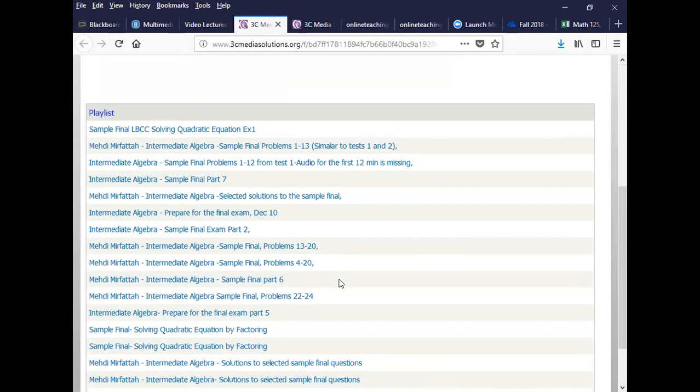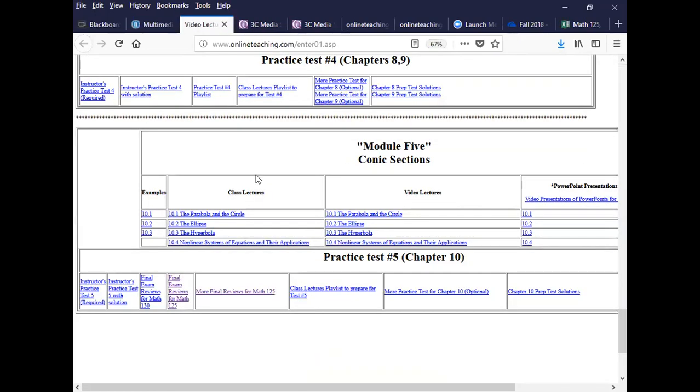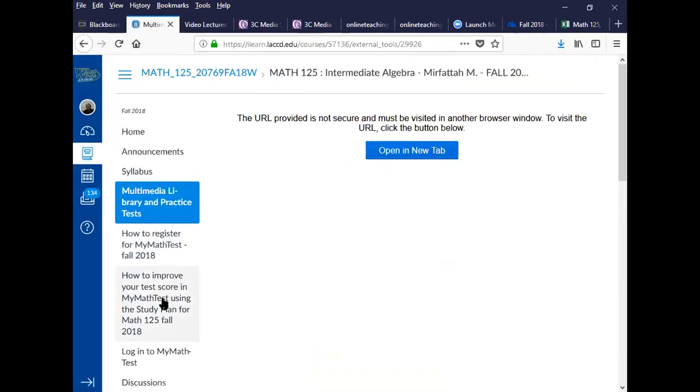There's another one that I've done throughout the years, and you can see there are a lot more. These problems are very similar to the ones that you already have. So we have 2 practice finals that we're concentrating on. One is the one I just showed you, and the other is the newest one that I'm working on this semester. Okay, so I'm going to pause the recording right now and start working on math questions.